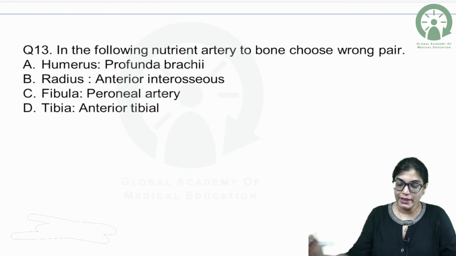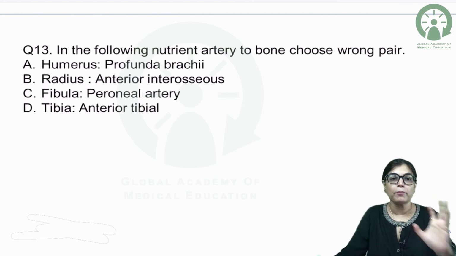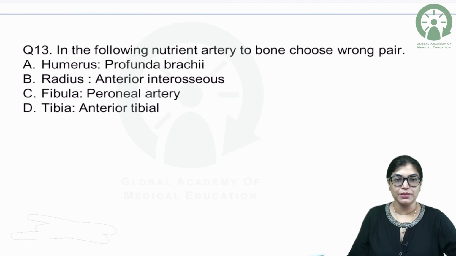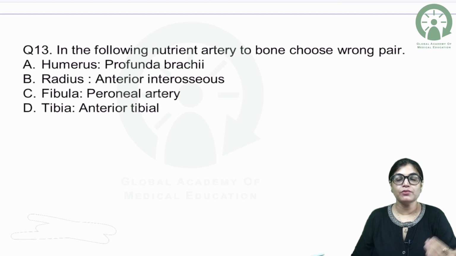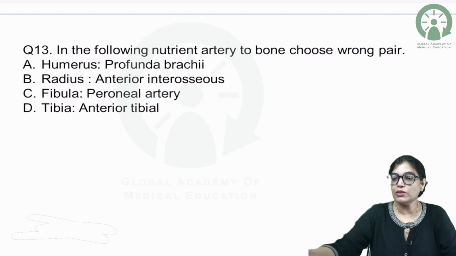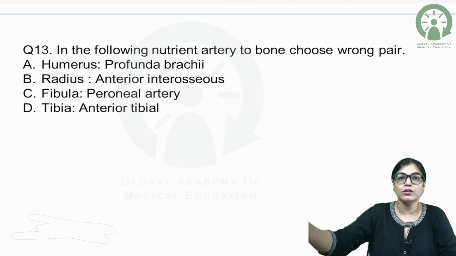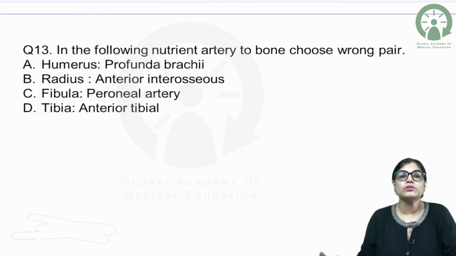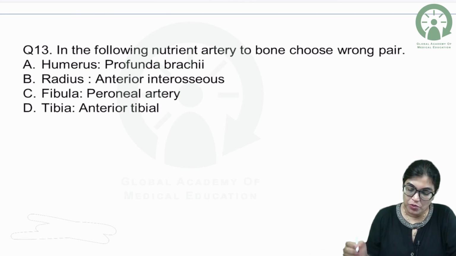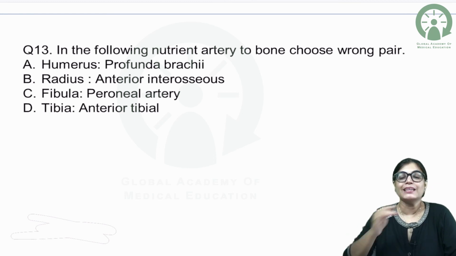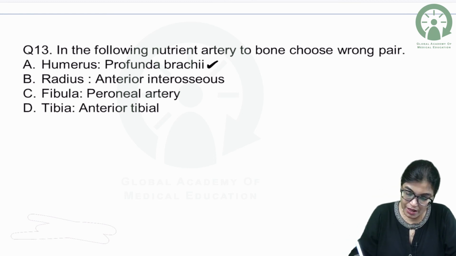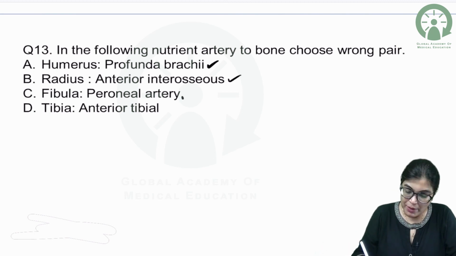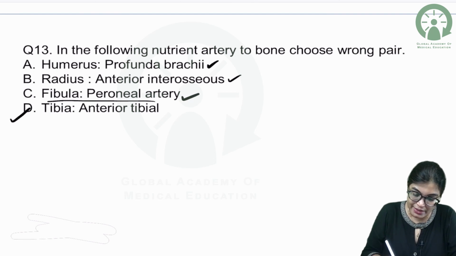Now, in the following nutrient artery to the bone, choose the wrong pair. We know that long bones get nutrition via the nutrient artery. So we have to choose the wrong pair. In case of humerus, the nutrient artery is profunda brachii. It's absolutely correct. In case of radius, it is via the anterior interosseous artery. That is also correct. Fibula by peroneal is correct.